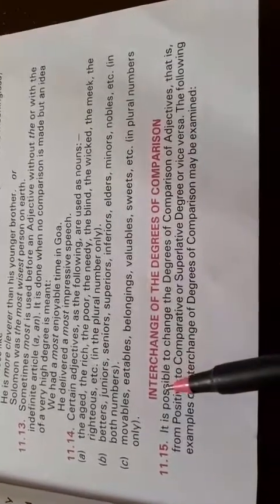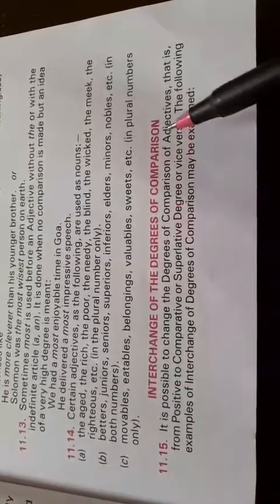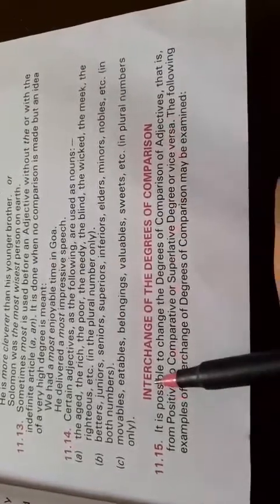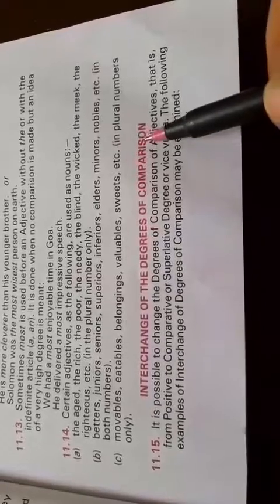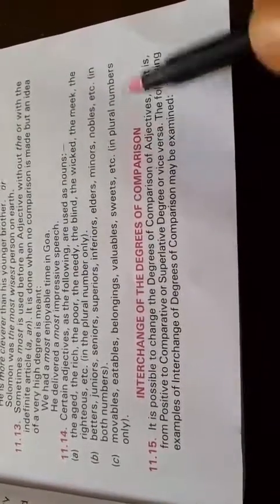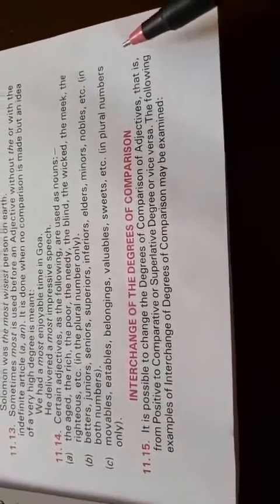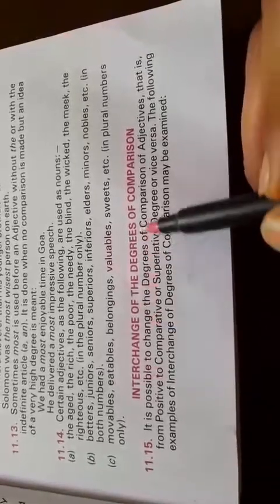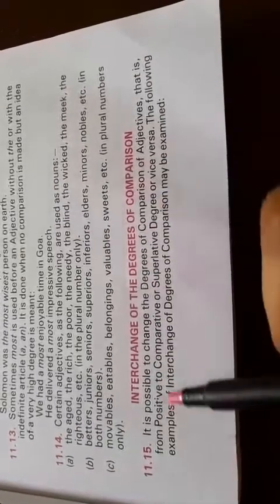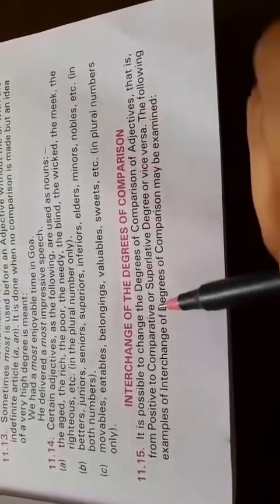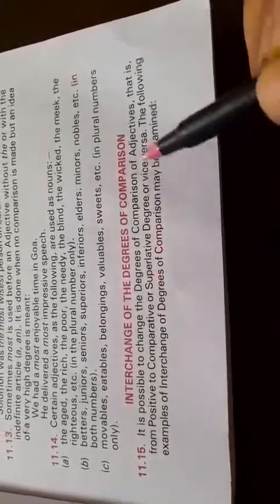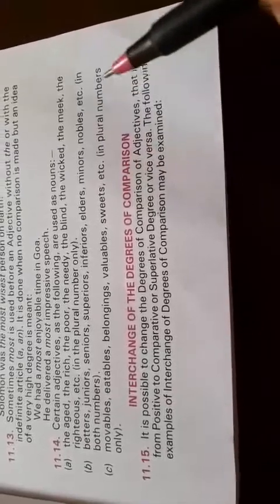Dear students, next topic: interchange of the degrees of comparison. Interchange means one degree, like positive, can be changed into comparative, and comparative can be changed into superlative degree. So this is called the interchange of the degrees of comparison. It's possible to change the degrees of comparison of an adjective, that is from positive to comparative or superlative to comparative and superlative to positive.